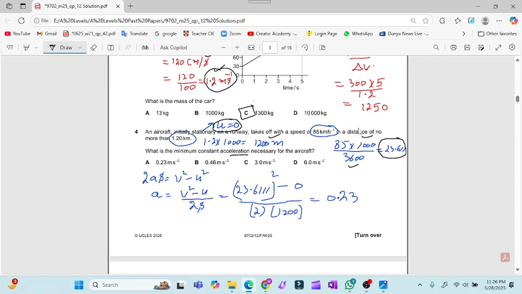Acceleration is required, so we will use an equation of motion because no data related to time is given. So we will use the third equation of motion, which is 2as equal to v square minus u square. We will make a the subject, then substitute the values, and we will get 0.23. So for question number 4, option A is the valid option.